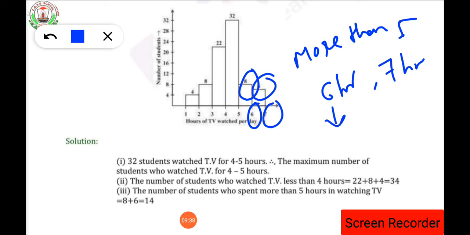So 8 plus 6 will be how many students? 14 students are there who spend more than 5 hours watching TV. So this is the answer for this question.